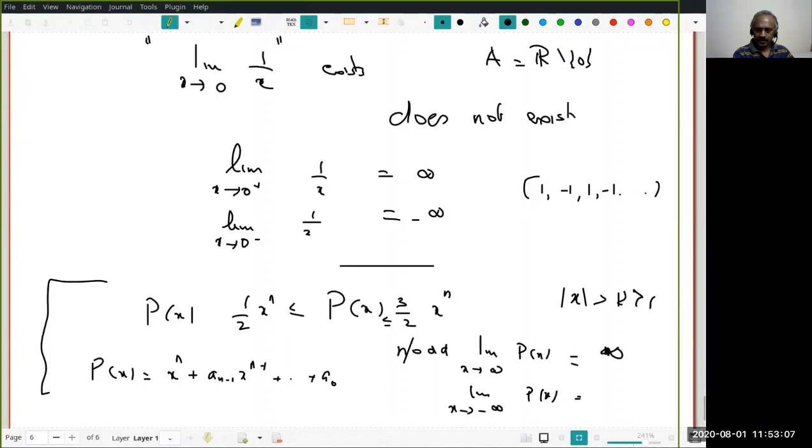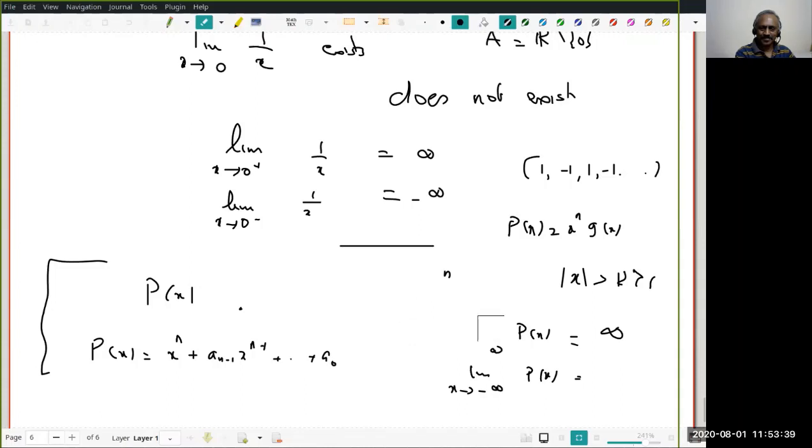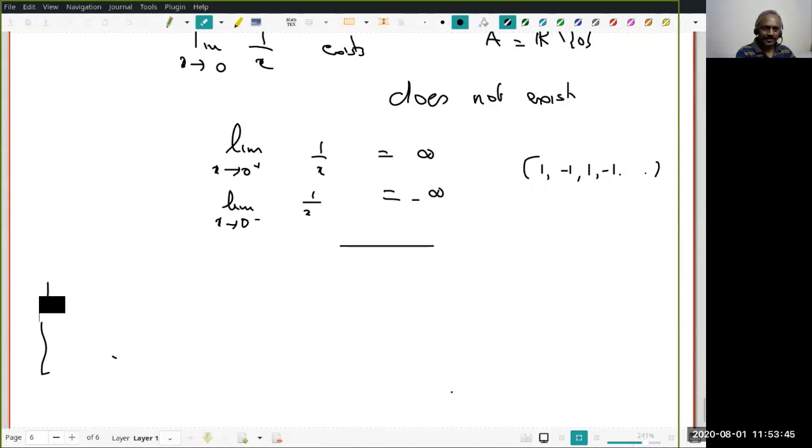Therefore, this is infinity. Whereas if I have this, yeah, this is for modulus x. Again, I wrote wrongly. That day also I had the same problem. Do you remember? What we did was I wrote P(x) equal to x power n into g(x), and the inequality was for g(x). When I multiply by x power n, the sign of x will affect. Maybe that's one which again caused you problem. So let us quickly recall what we did that day so that we do not make the same mistake.